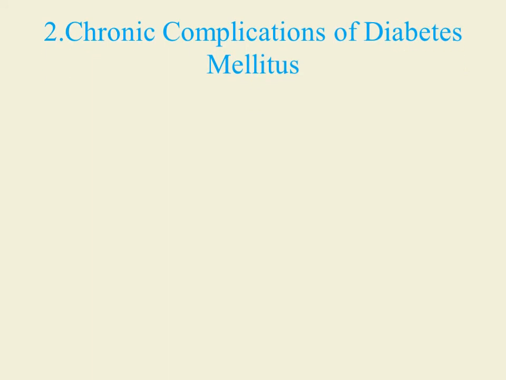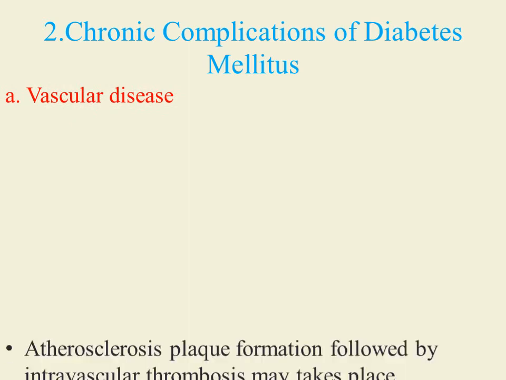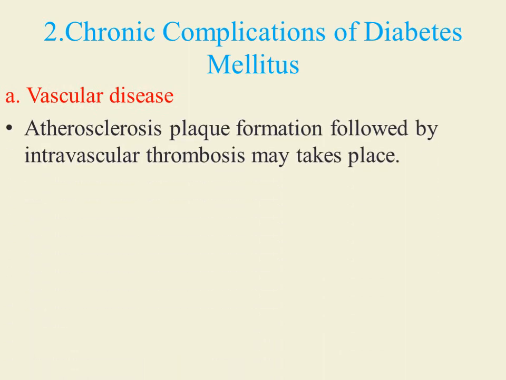Now we'll see chronic complications of diabetes mellitus. First, we'll see vascular diseases. Atherosclerotic plaque formation in diabetes mellitus is seen due to altered lipid profile values. Lipid levels in the blood are increased, so that leads to atherosclerosis and later on plaque formation, which subsequently develops intravascular thrombosis.